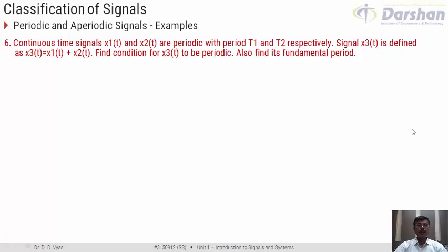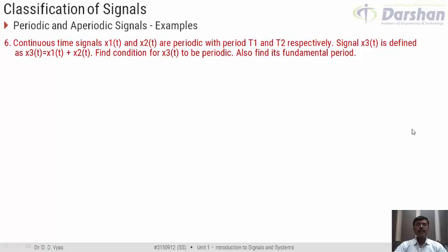As per the question, we are given with two continuous time signals x1(t) and x2(t), and it is said that both the signals are periodic and their periods are T1 and T2 respectively. We are given with a third signal x3(t) which is equal to x1(t) plus x2(t). It means that it is summation of two periodic signals.